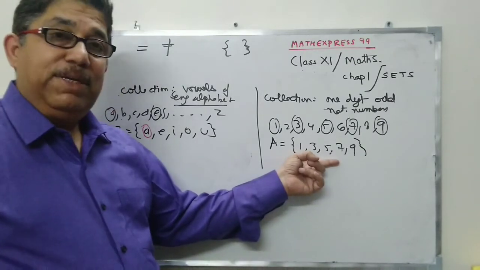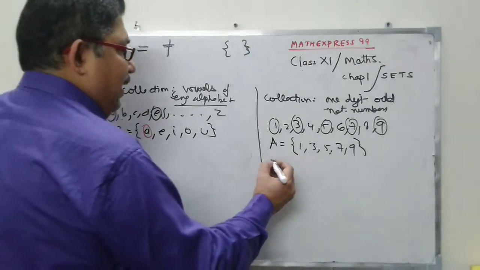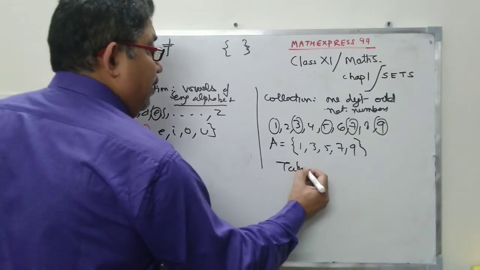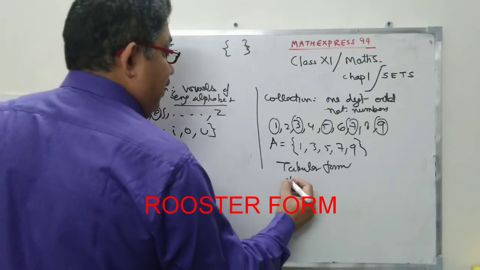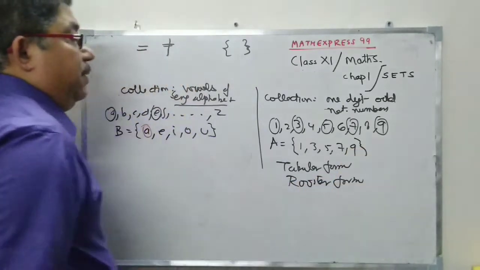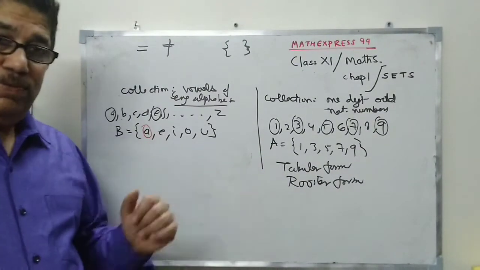So when it is represented like this, we call it tabular form. And the other word we use is roster form. So either you can call it tabular form or you can call it roster form.